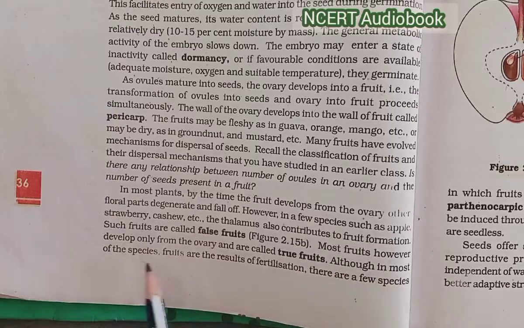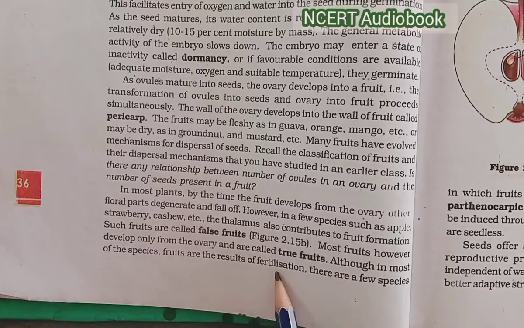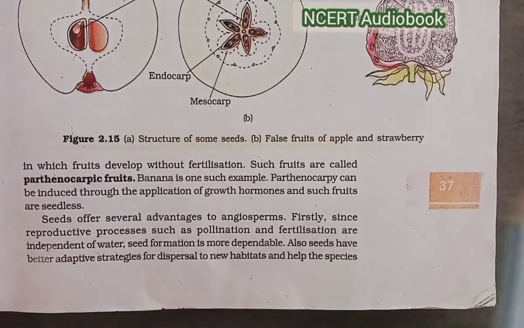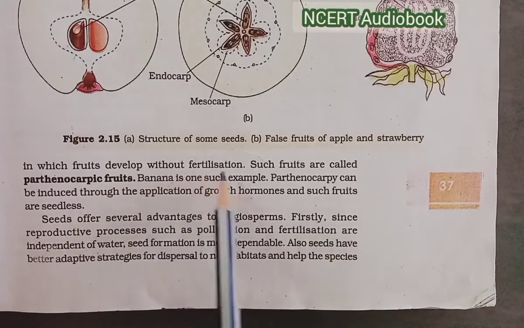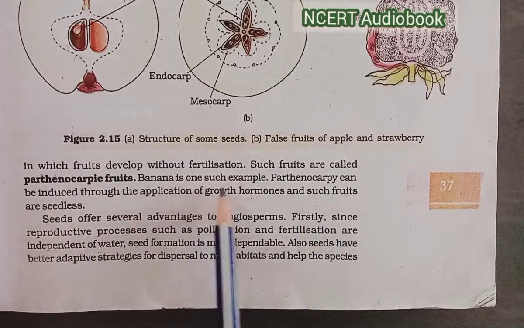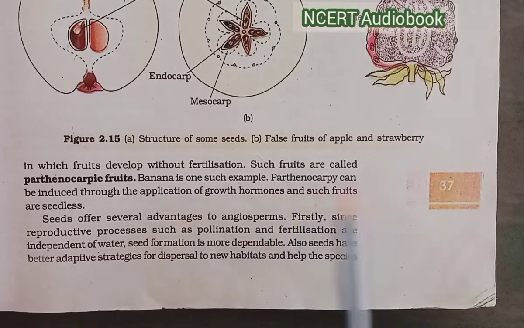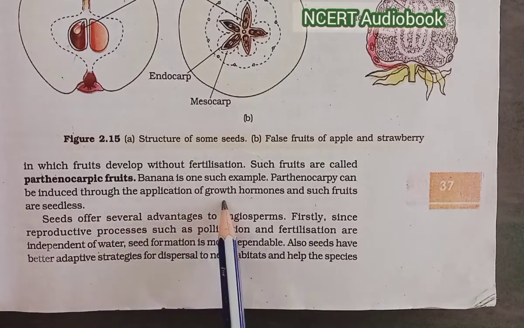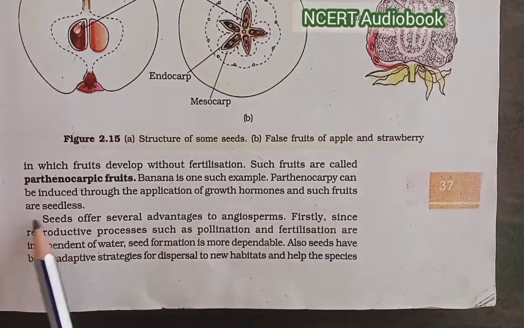Although in most species fruits are the result of fertilization, there are a few species in which fruits develop without fertilization. Such fruits are called parthenocarpic fruits. Banana is one such example. Parthenocarpy can be induced through the application of growth hormones, and such fruits are seedless.